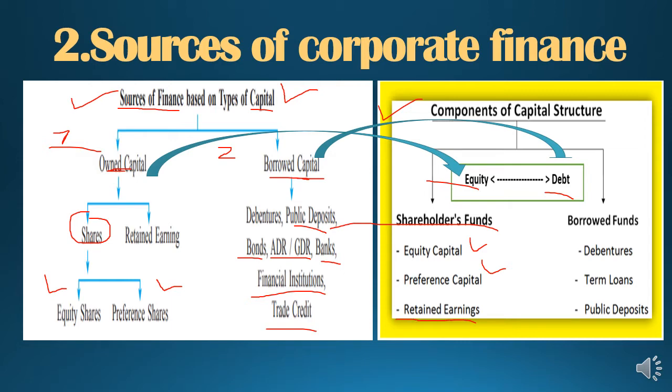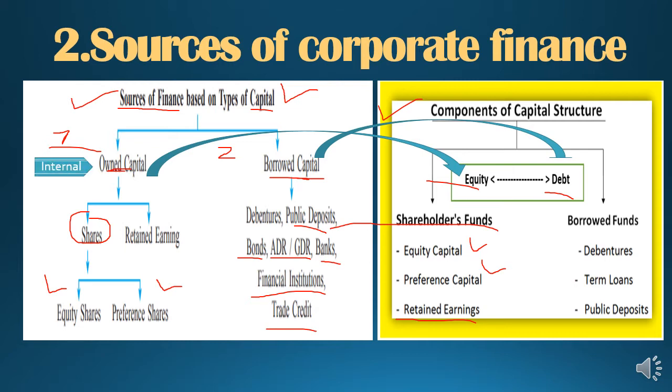Now the second is borrowed capital, which is also known as debt capital. In that, debenture, public deposit, bonds, term loan, financial. Term loan is nothing but the loan the bank and financial institution give, student. So it is a little in detail here, a little in short there, but the content is one and the same.